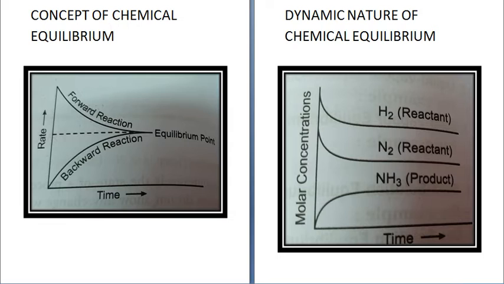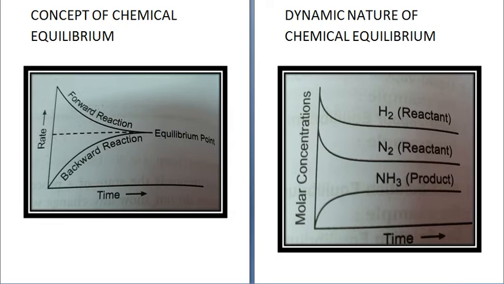Okay, now we come to the concept of chemical equilibrium. Suppose we take a reversible reaction, A plus B giving you C plus D. Now in the beginning, when the time is 0, the concentrations of A and B are maximum, because A and B are the reactants, so they are in full quantity.